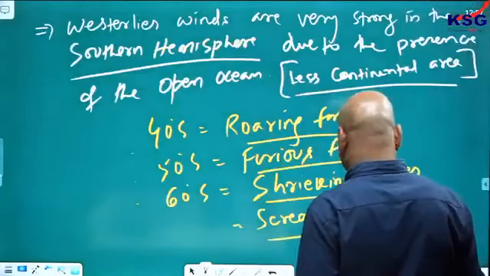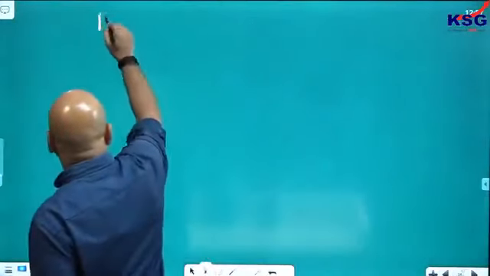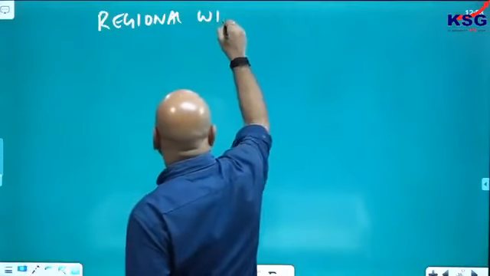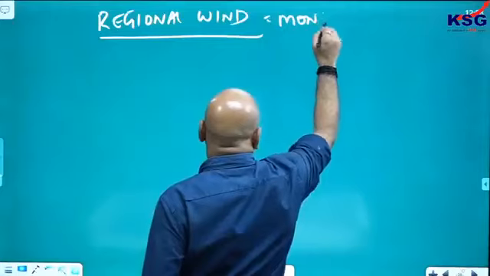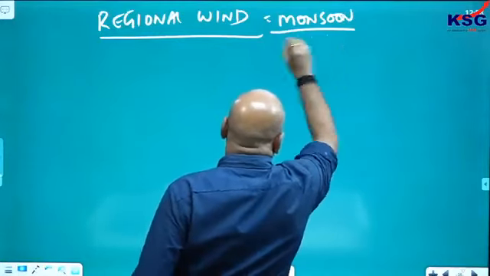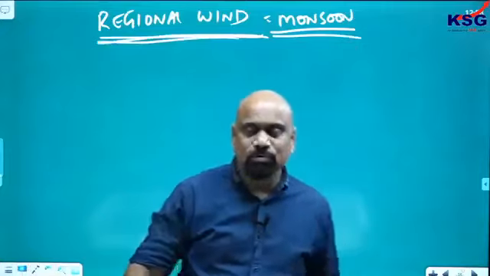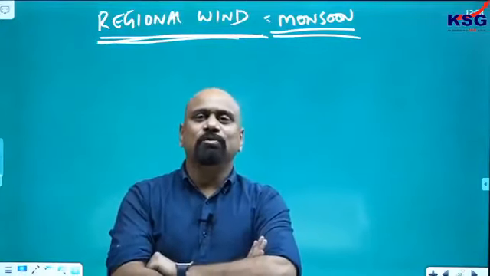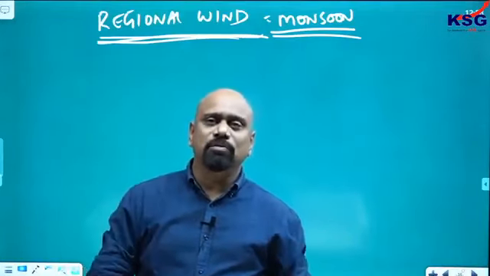So I will go for now to the next one, as I said, monsoon. Regional wind, as I said, is monsoon. Okay, we will discuss this. I said that monsoon is a wind system. Monsoon climate, I told you, you find where? 10 to 30 degree latitude.